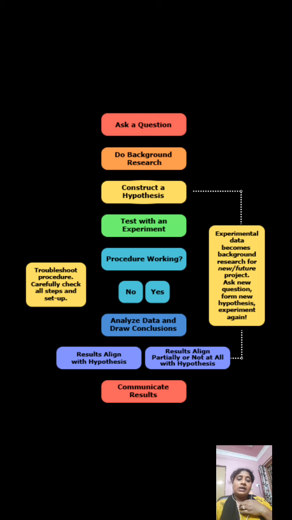Finally, you have to align the result. Align the result in the sense you have to give the result. So your results are partially or not at all matching the hypothesis. Your result may match with the hypothesis or may not match with the hypothesis. So you have to note down everything, children. Then if the hypothesis is wrong, once again you are going to come back to the questioning part and hypothesis. Wherever it is proven that your hypothesis is wrong, you are going to correct it. So did you understand how to do an experiment, or what are the steps to be followed in the experimental science?